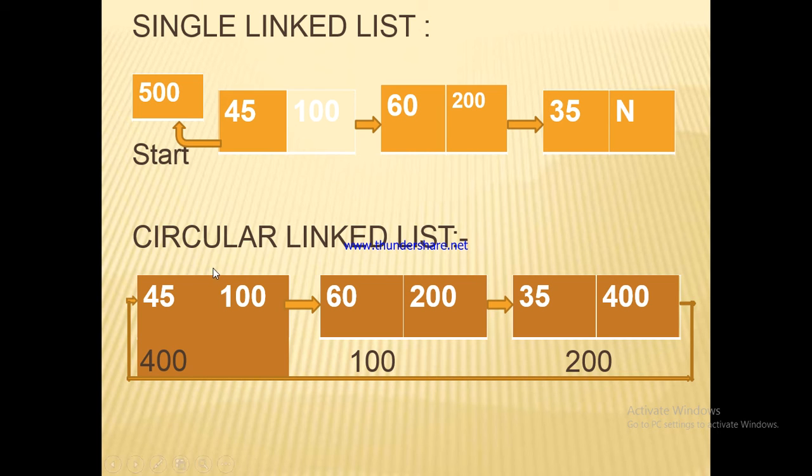Okay. In the circular linked list, in the first node we have data item 45 and the address of the next node is 100. In the second node we have data item 60 and the address of the next node, that is 200. In the third node we have data item 35 and the address is 400. So 400 is the address of the first node. That's why it is called circular linked list.